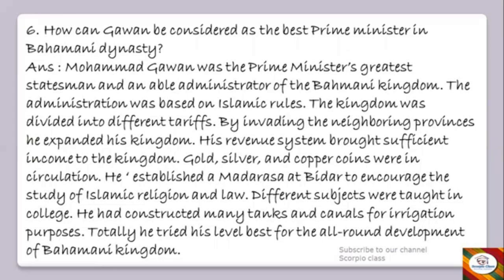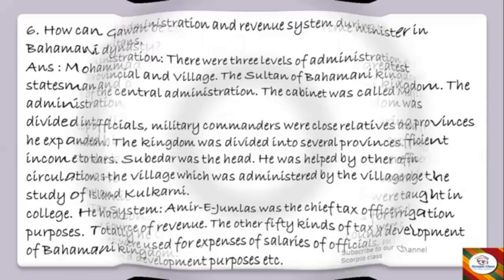His revenue system brought sufficient income to the kingdom. Gold, silver, and copper coins were in circulation. He established a madrasa at Bidar to encourage the study of Islamic religion and law. Different subjects were taught in college. He had constructed many tanks and canals for irrigation purposes. Totally, he tried his level best for all-round development of Bahamani kingdom. Okay, so after seeing all these contributions of his, he can be considered as the best prime minister in the Bahamani dynasty.